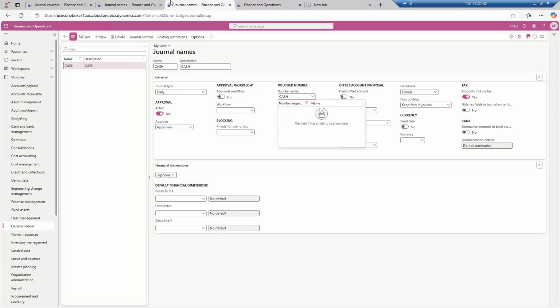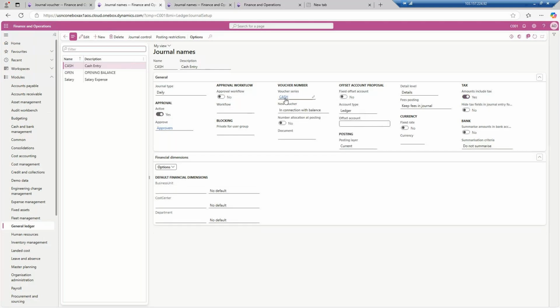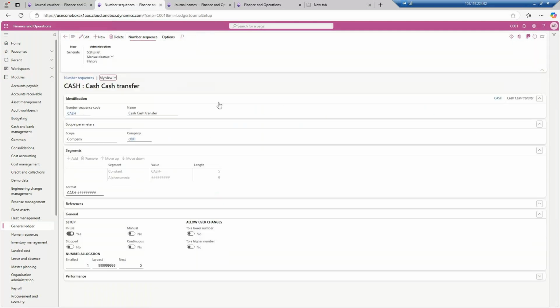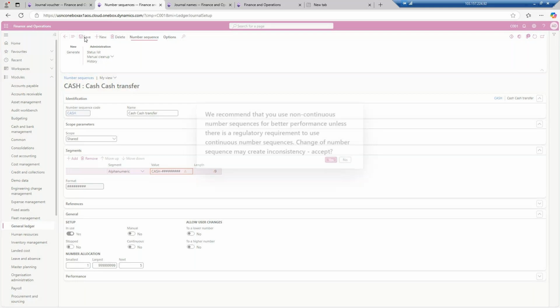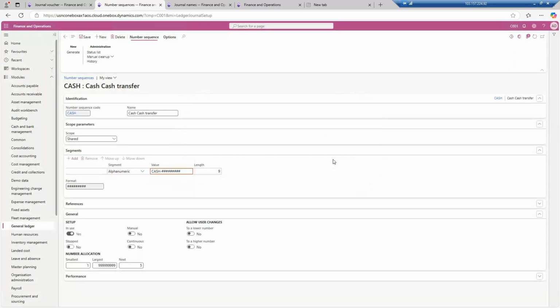What I will do on this voucher series, if I edit it and type it as shared, see what will happen. Shared, then alphanumeric, and then over here you need to give the cash and hyphen and click on the save button. Once you click on the save button, it will be utilized for this.